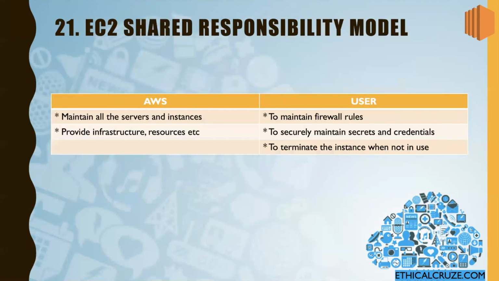Next is your EC2 shared responsibility model. As we already know, AWS has a shared responsibility model where the responsibility is shared by both the users who are using AWS resources as well as AWS. In terms of EC2, AWS's responsibility is to maintain all the servers and instances so that there will be no lag or downtime, and also to provide infrastructure resources so that whenever a user needs those instances, they will be provided without any delay.